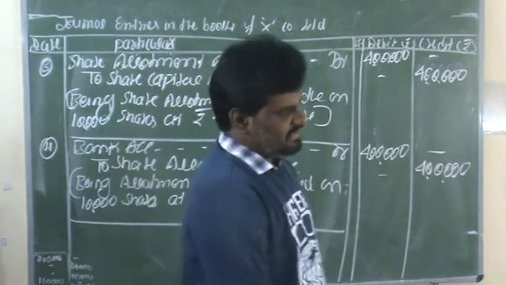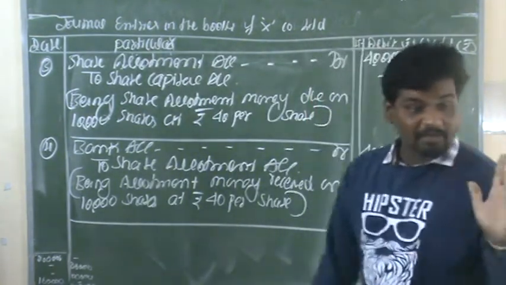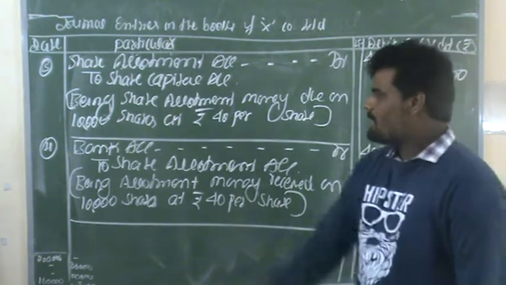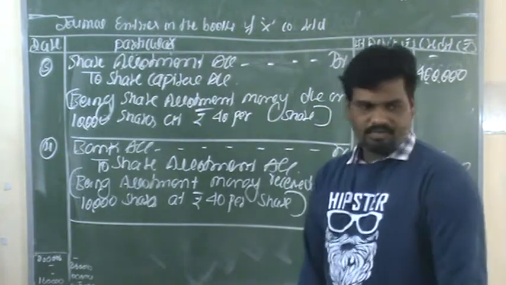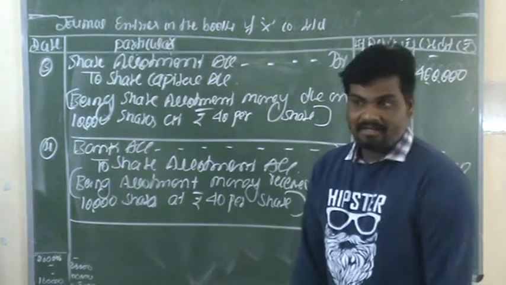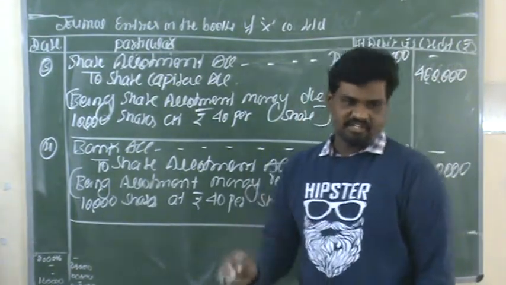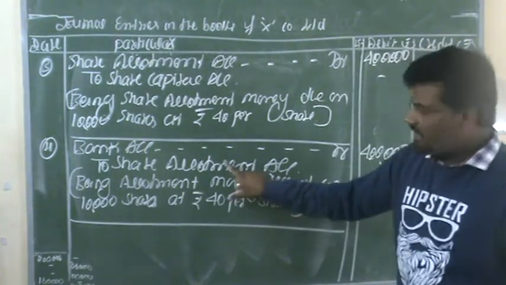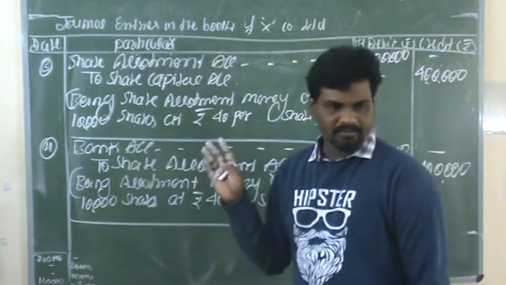The fourth entry is related to the allotment money received. For the allotment money received, the journal entry is bank account debit to share allotment account. For that narration, being allotment money received on 10,000 shares at rupees 40 per share. This is the fourth entry for the receipt of allotment money.